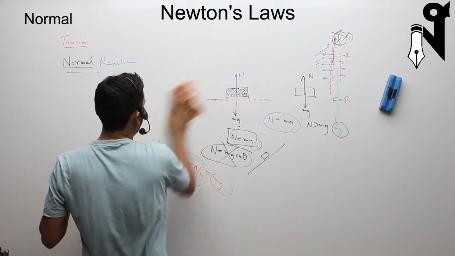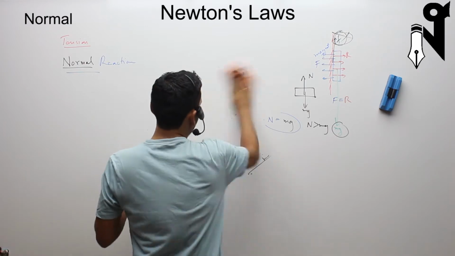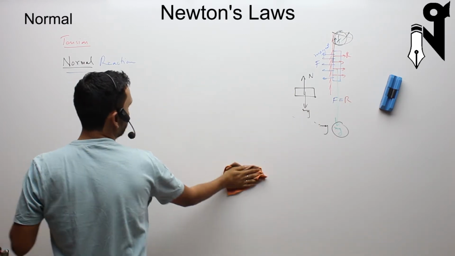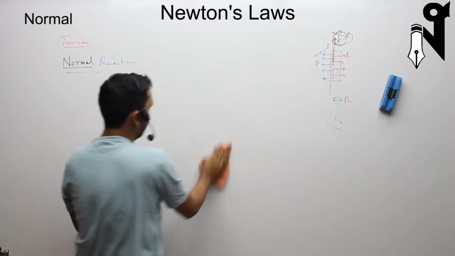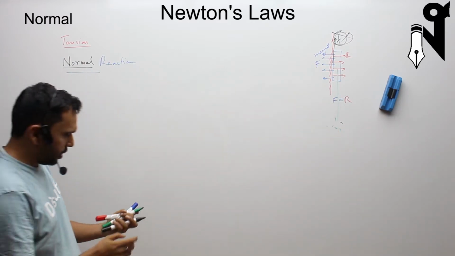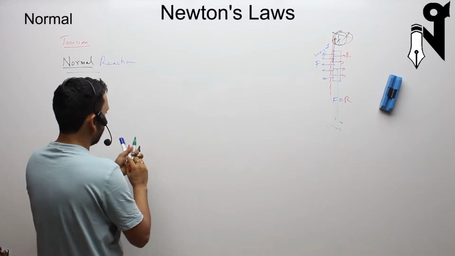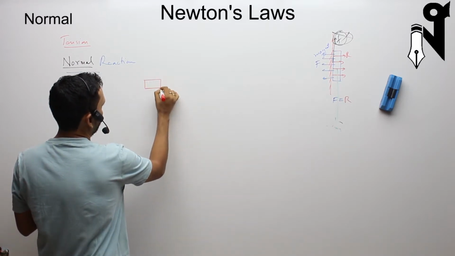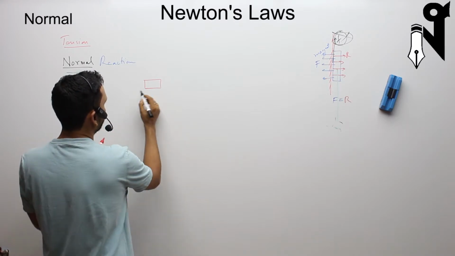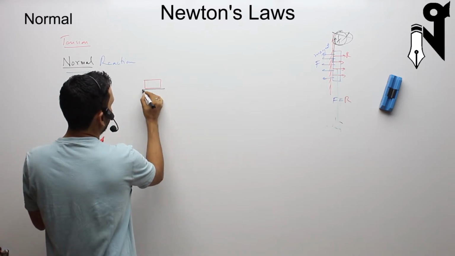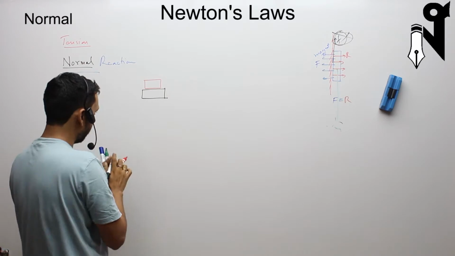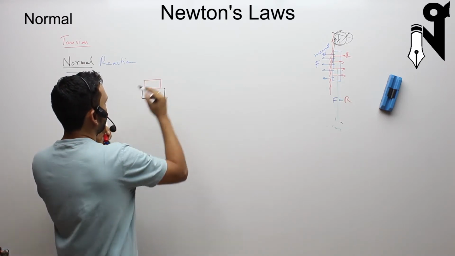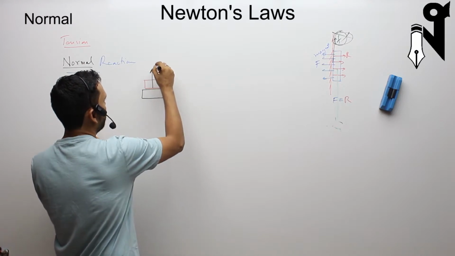So this part, normal, I'm just going to emphasize a bit more. Whenever we draw these flat bodies, it is easy to get those, but I'll draw different kinds of bodies. I'll draw a flat body also, one in red and one in black. Say the first one, what we drew, one body onto the other body. The black body will push the red body, so the black body pushes the red body up.